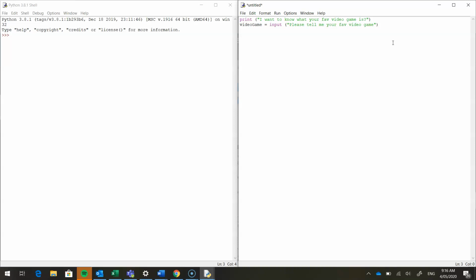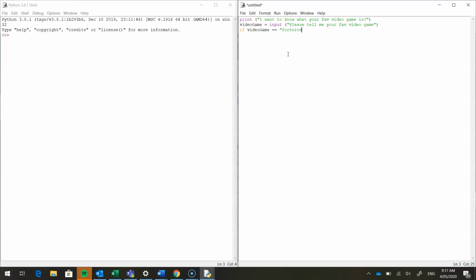And now we're going to be looking at if and elif and else statements. So I'm going to say if, and we need to think about what we should be saying here. Well, if the favorite video game is something, maybe Fortnite, then we can do an output. We use this variable here because there'll be something stored in it now. If video game is equal to, and because I've inputted a string, we can just do this, Fortnite. Now sometimes you've got to think how they've spelt it as well.